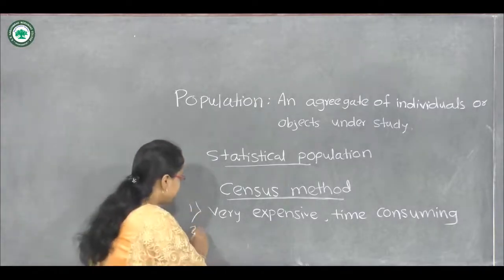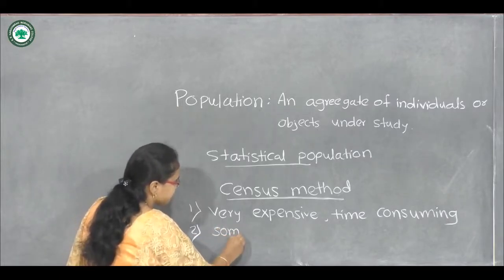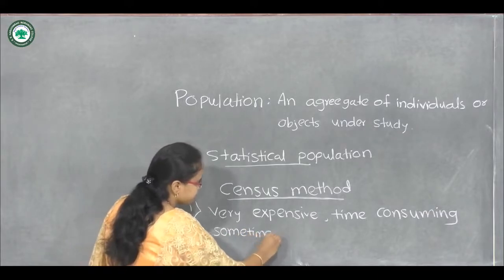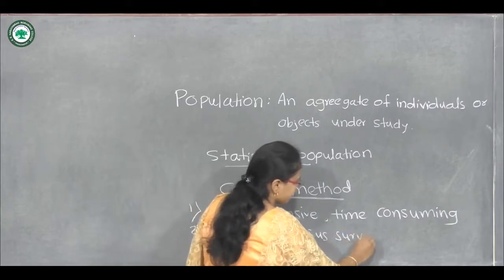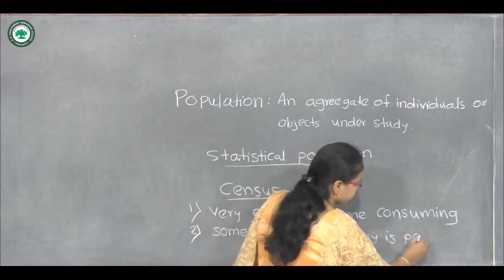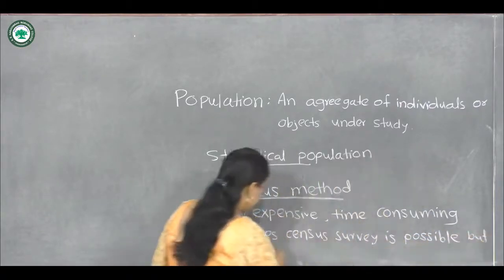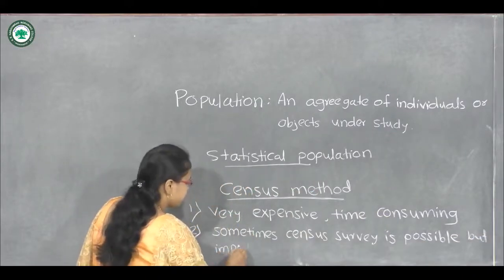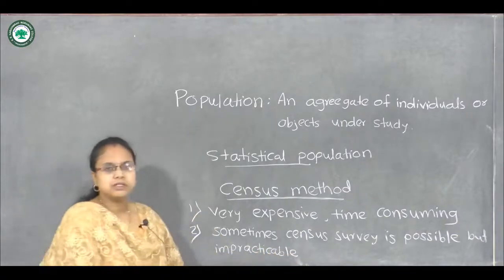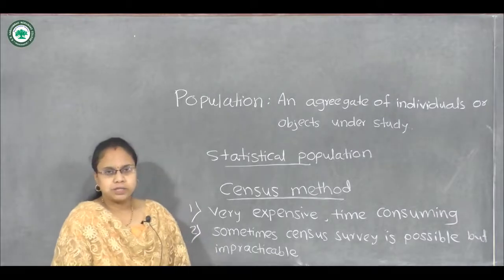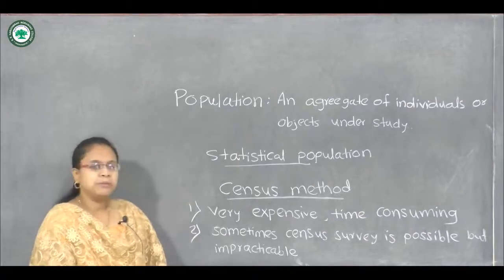The second limitation is, in census method it is possible to collect the data from individuals, but it is impracticable.